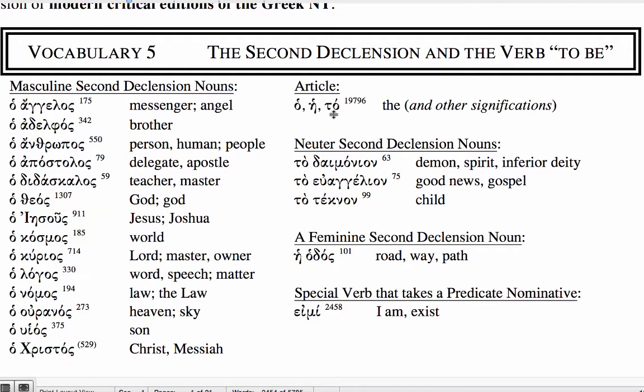And then we have the article, the complete forms, masculine, feminine, and neuter: ho, hē, to. Then we have three neuter second declension nouns: to daimonion, to euangelion, and to teknon. The feminine noun is hē hodos, and the special verb that takes a predicate nominative is eimi.